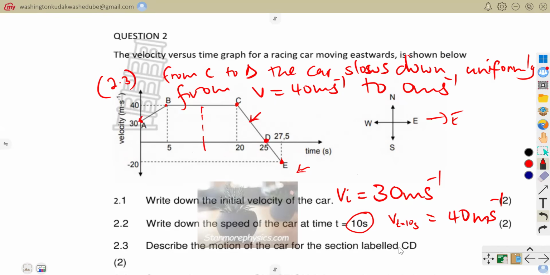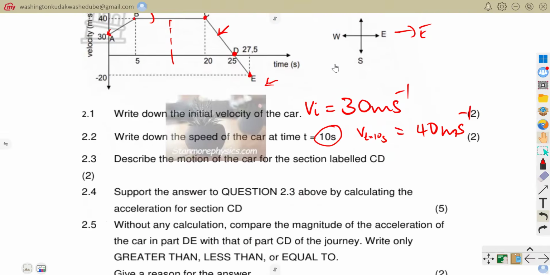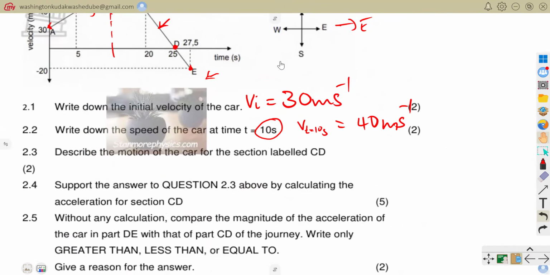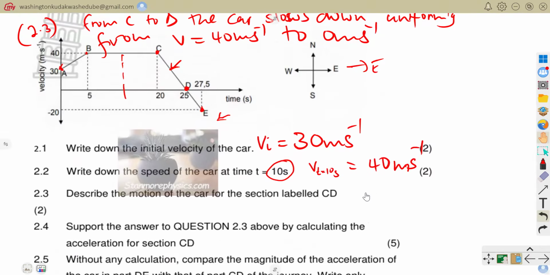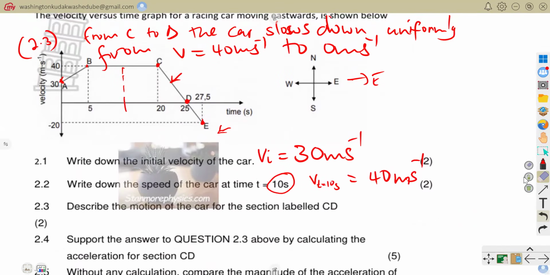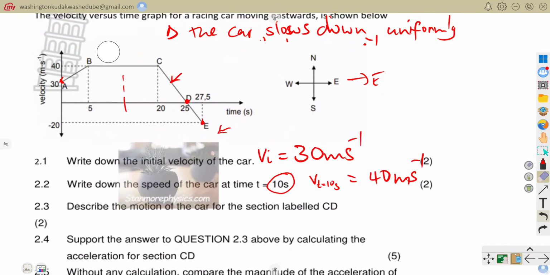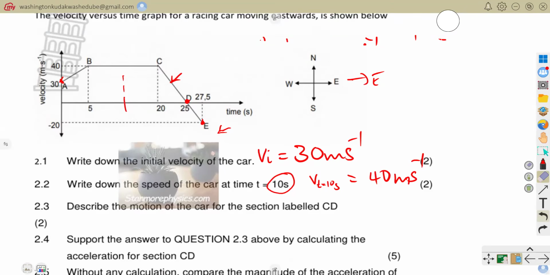So that is how you would have described that motion. Now let's go and see the following questions, or maybe let me write it down below 2.3 there. So let me rub whatever I wrote on top so that I can write it where you can see where it corresponds to.